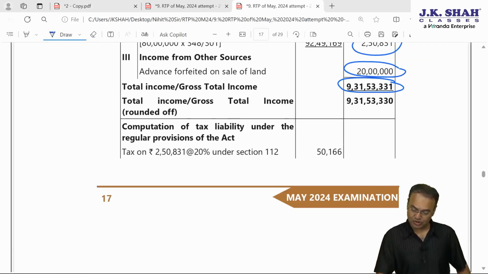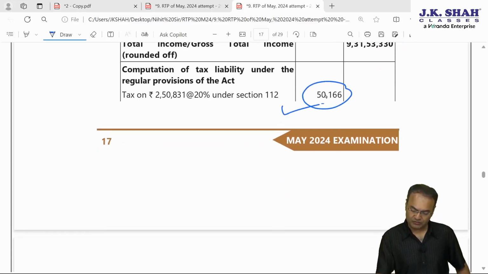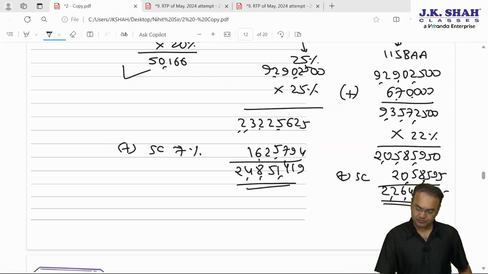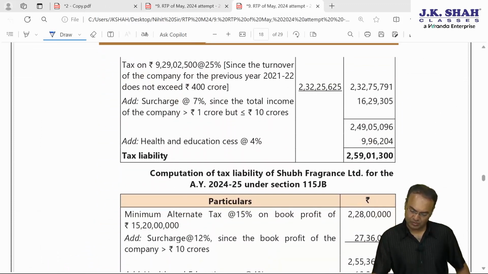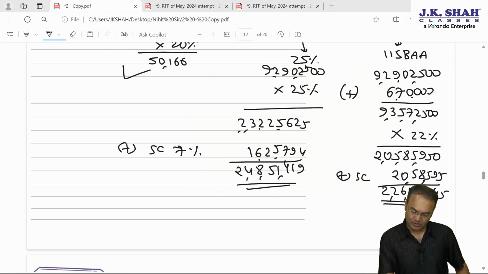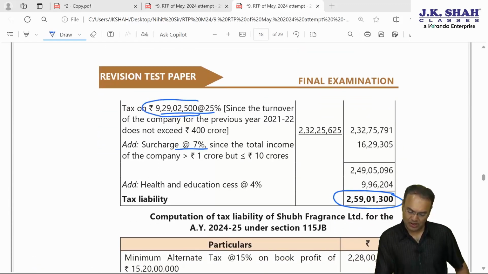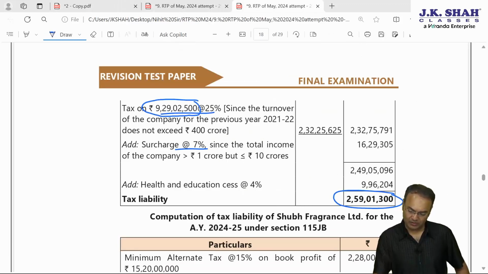Let's check whether calculation is correct or not. So tax on this is 50,166 plus, if 25% is opted for, plus surcharge 7%, tax will be plus health and education cess, we forgot. Balance income 9 crore 29 lakh 02,500 into 25%. 232 25 625. This is correct.